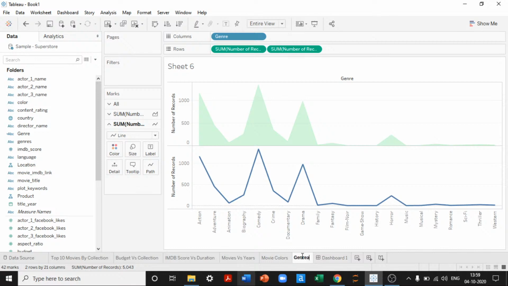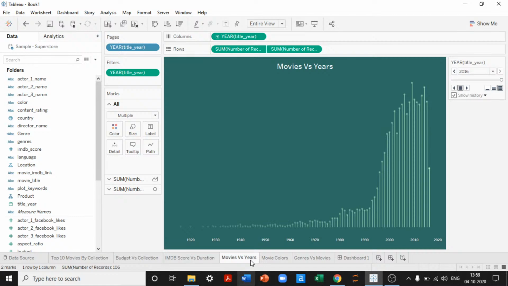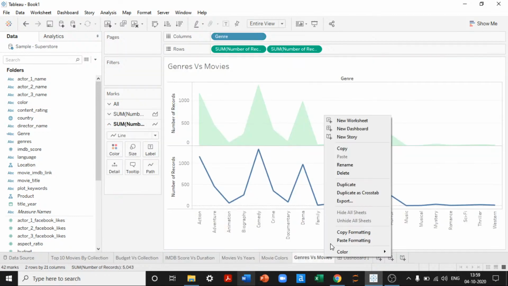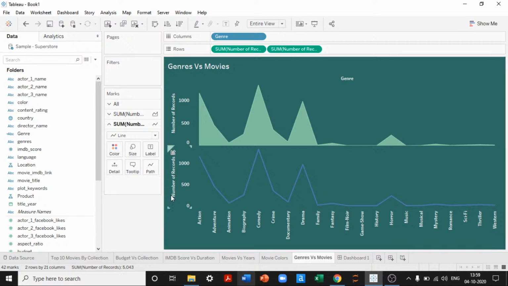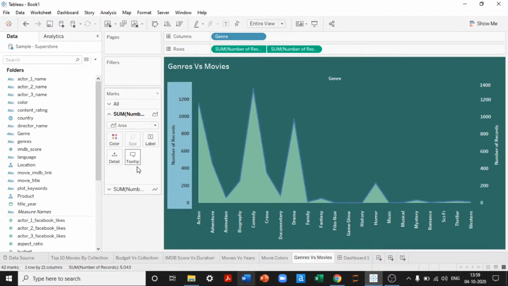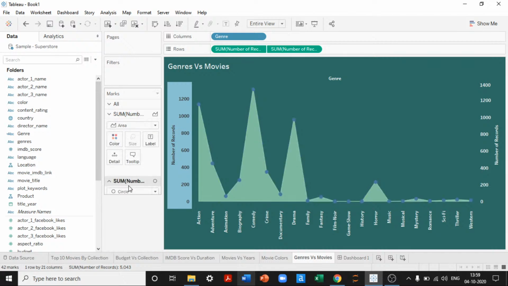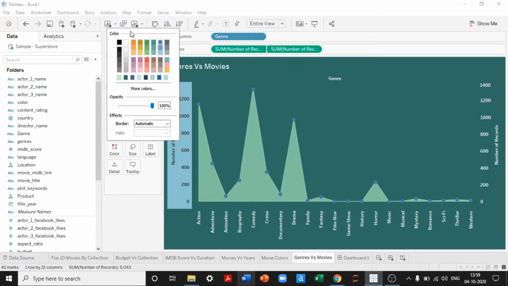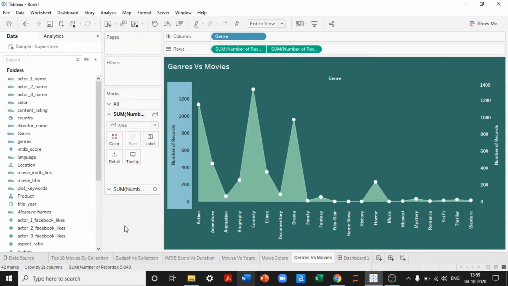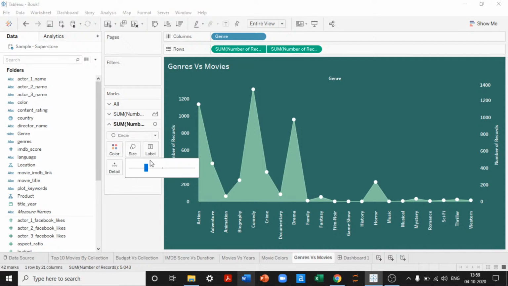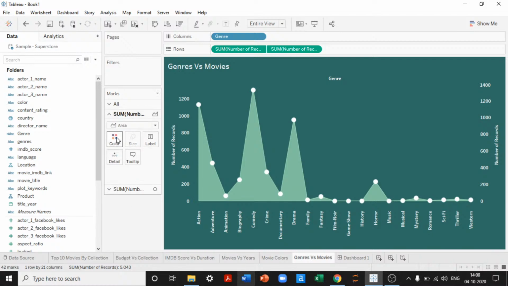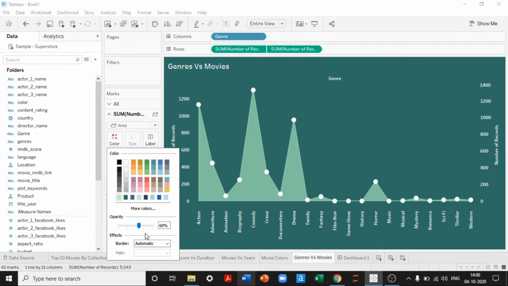Okay, this is genres versus movies. Again, in this case, I'll simply copy the formatting and paste it here. And the second one, plus dual axis this. Go to the second chart and change the chart type into circle. I'll keep it in white so it will be very appealing. Now in this case we can increase the size since the number of entities is very small. And then we can reduce the opacity of the area chart so it will look even better.